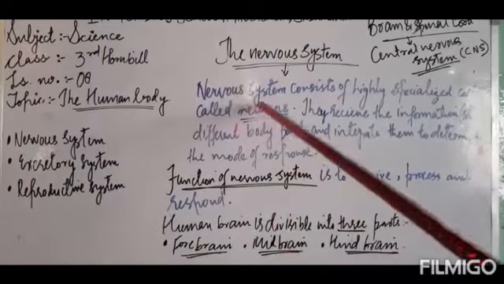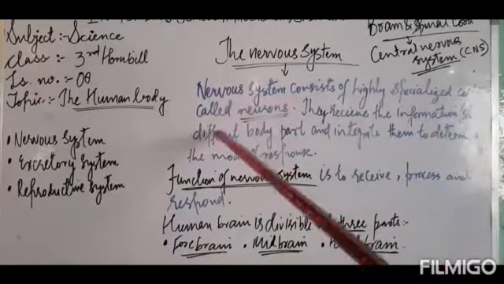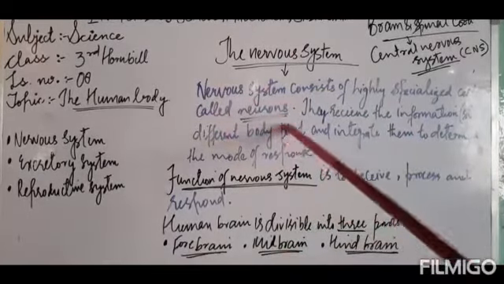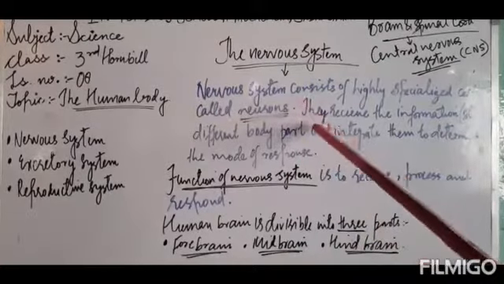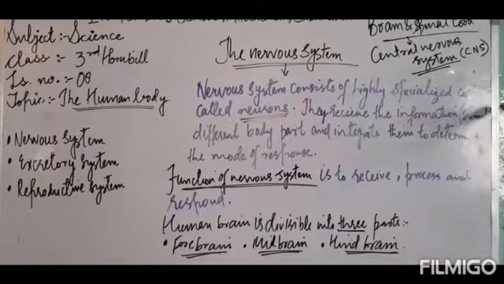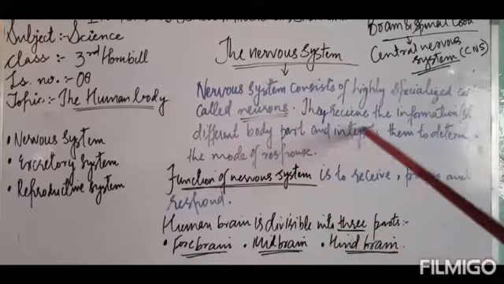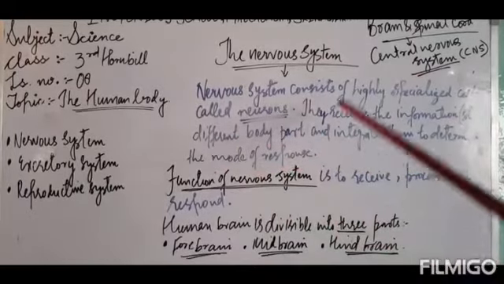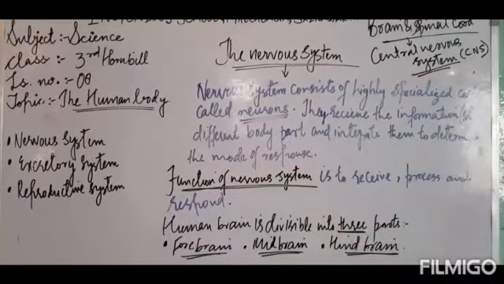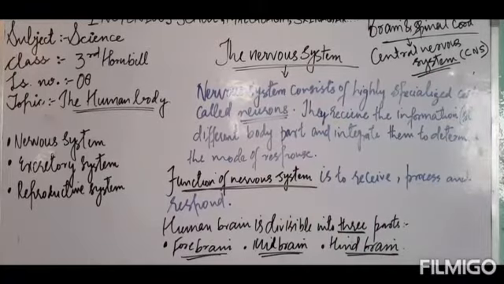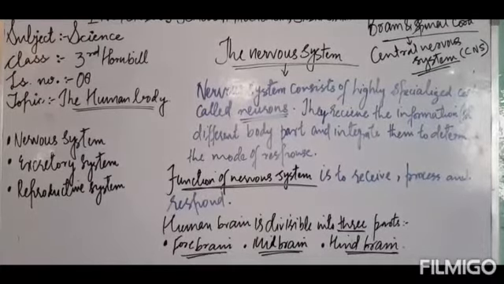So our nervous system consists of highly specialized cells known as what? Neurons. Very good. Neurons receive the information from different body parts and integrate them to determine the mode of response. This is about the neurons. Got it? So our brain consists of what? Neurons.